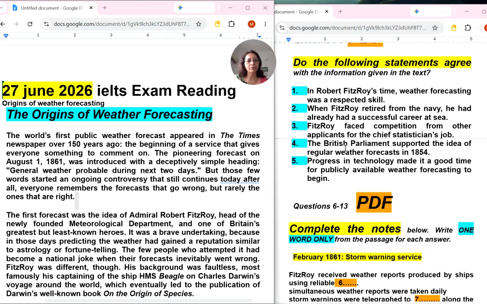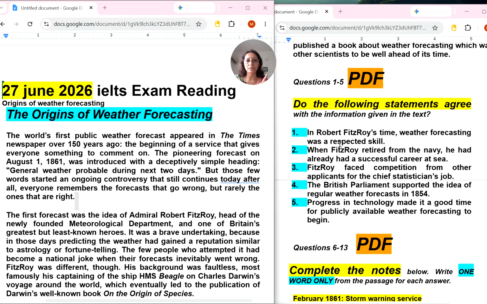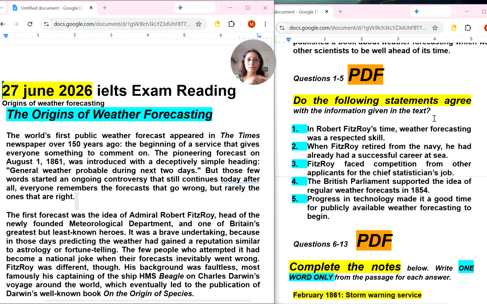So let's start with the first type of question. Yes, you must have recognized what type of question this is: True, false, not given. These are the instructions, and it's important to read them. First we will read the question statement, understand the meaning, and come out with one or two keywords. Those keywords will take us to the location in the paragraph.